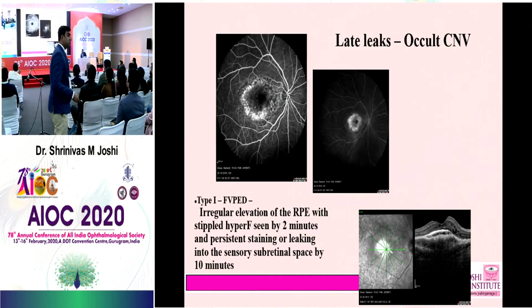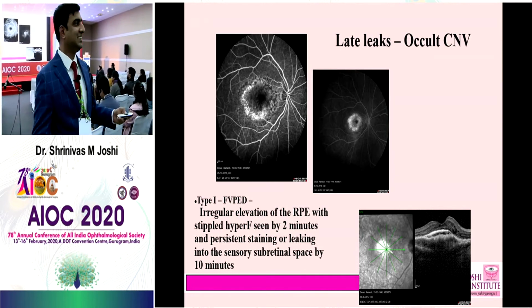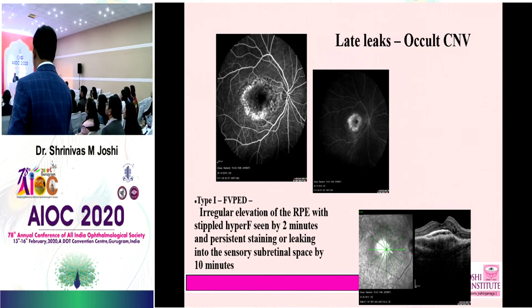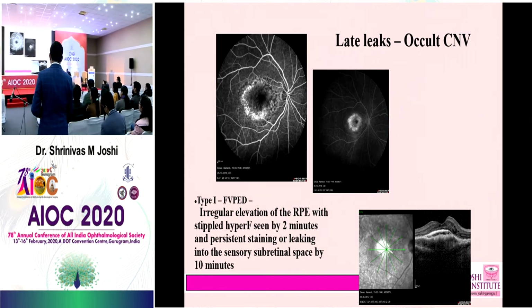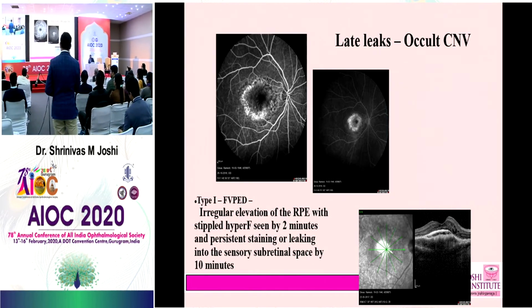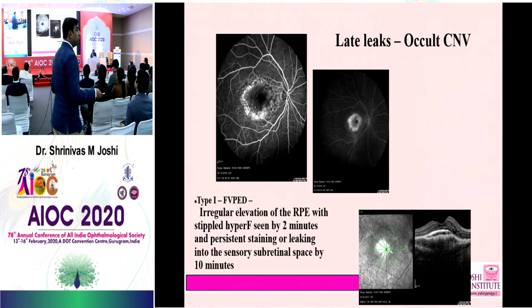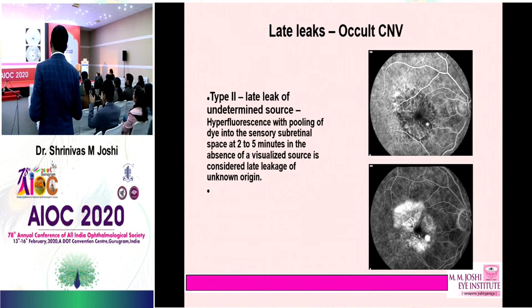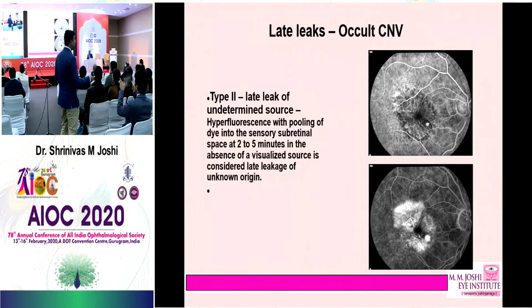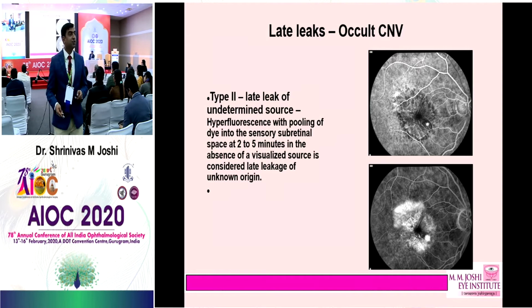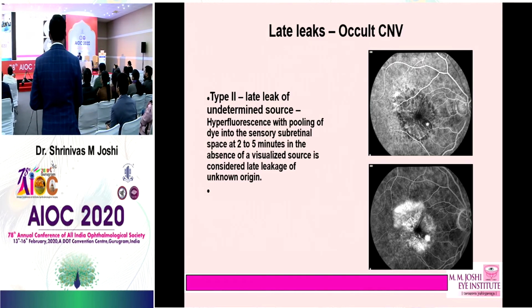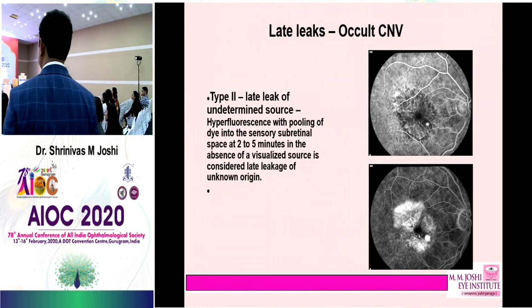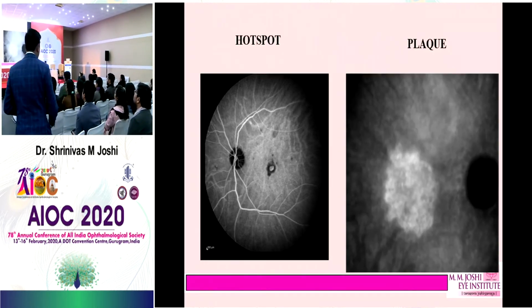What are the different types of occult CNVM? Two basic types. Type 1 is fibrovascular PED, where you can see on the OCT a fibrovascular kind of PED, and the stippled hyperfluorescence here, and you are not able to know where the actual leakage is happening from. Then you have the late leaks, that is type 2, called LLUS, late leakage of undetermined source, where you do not know the actual source of the leakage, but definitely you can see the hyperfluorescence due to the leakage.